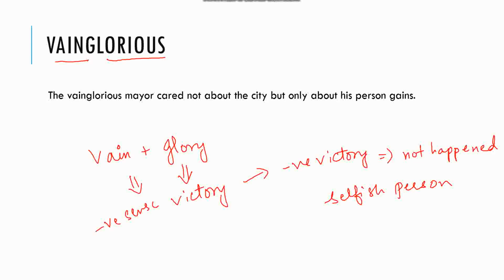Now let's look at the sentence. The vainglorious mayor. So the mayor was a selfish mayor. So he must have thought about himself, not about the city. The vainglorious mayor cared not about the city, but about his personal gains. So it is very easy to remember the word, as vainglorious is vain plus glory, a negative sense, negative glory, something that has not happened, something that can be done by a selfish person, and so the meaning of vainglorious is a selfish person. Now let's move on to the next word.